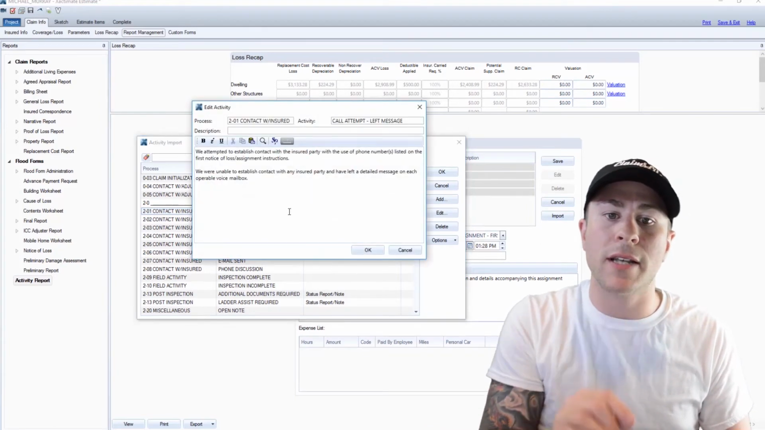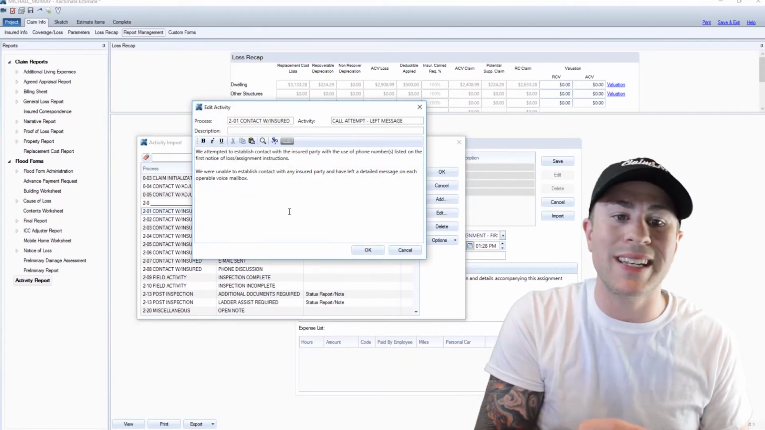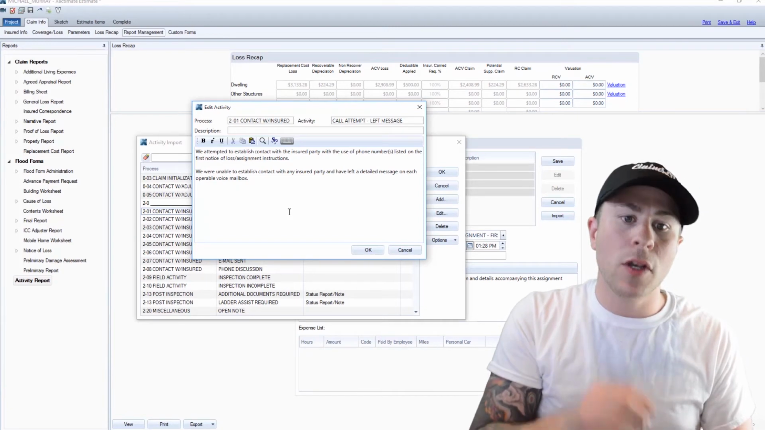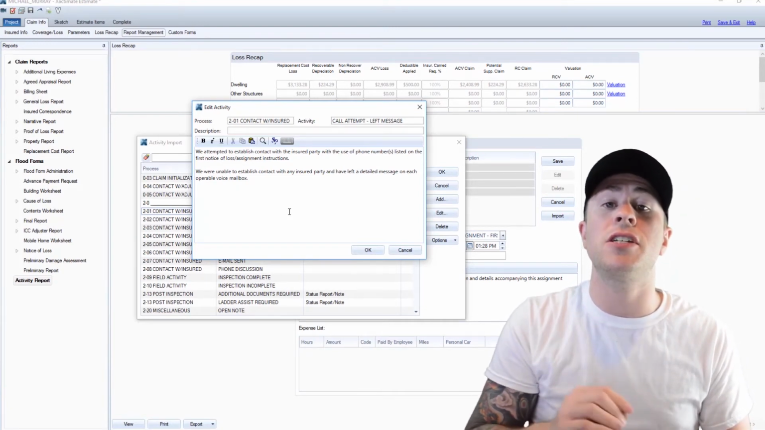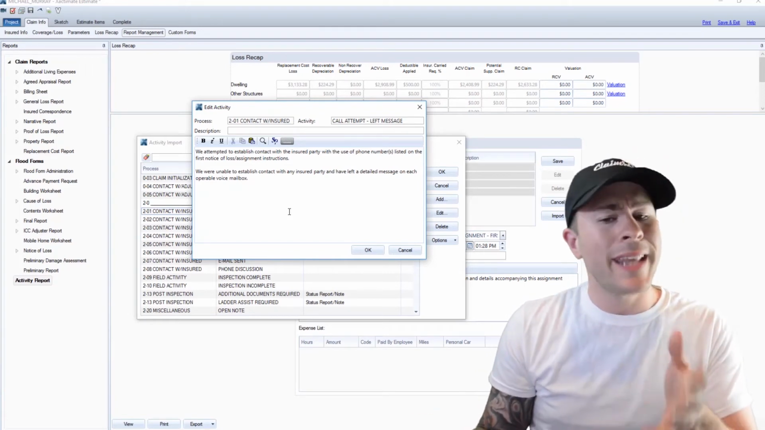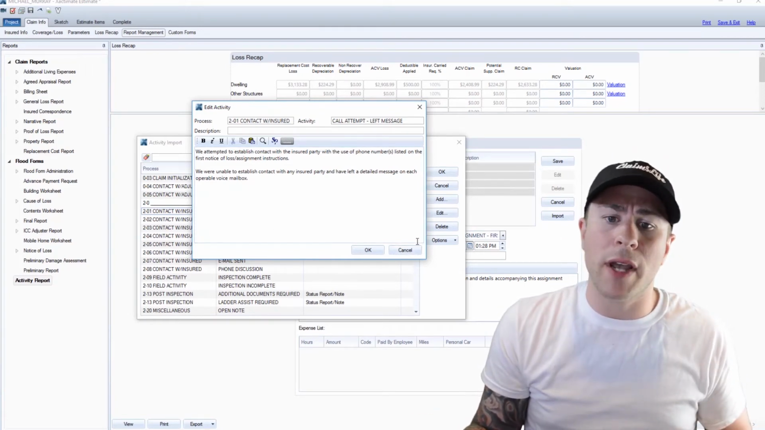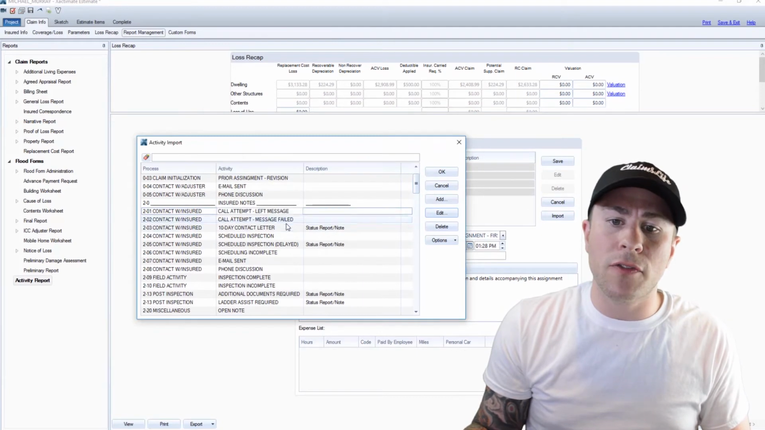We attempted to establish contact with the insured party with the use of phone numbers listed on the first notice of loss. We were unable to establish contact with any insured party and left a detailed message on each operable voice mailbox. Okay, now, what if you weren't able to leave a message? All right, well, let's look at the message failed.